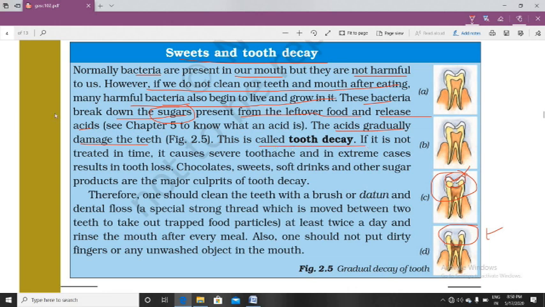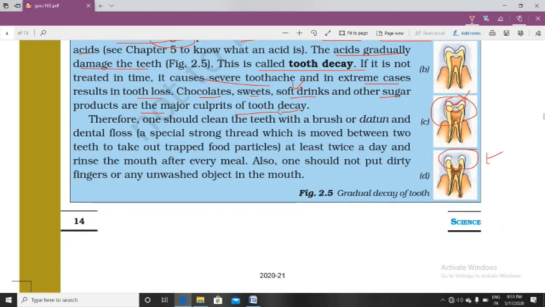So bachcho, you should always wash your mouth after eating food. If it is not treated in time, it causes severe toothache and in extreme cases results in tooth loss. Many of you have suffered because of this. That's why it is said that chocolate, sweets, soft drinks and other sugar products are the major culprits of tooth decay. So bachcho, please avoid using these things in large amounts, and if you take them, wash your mouth properly after eating or drinking.